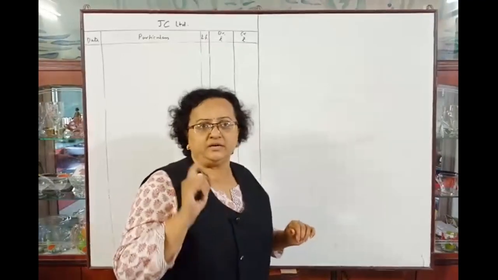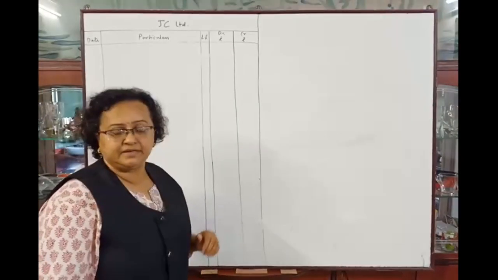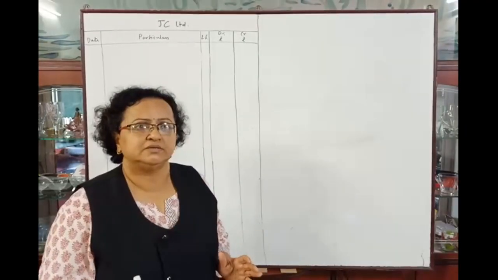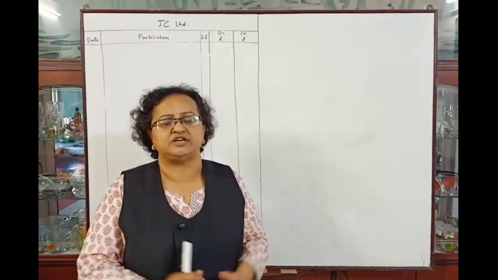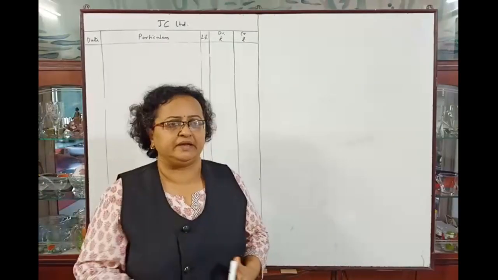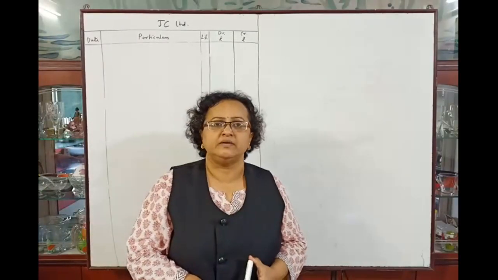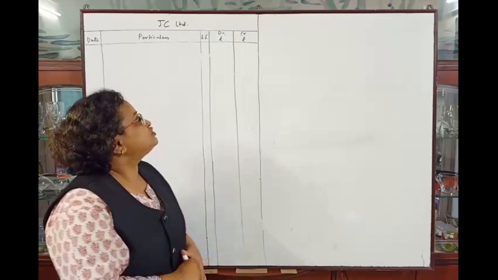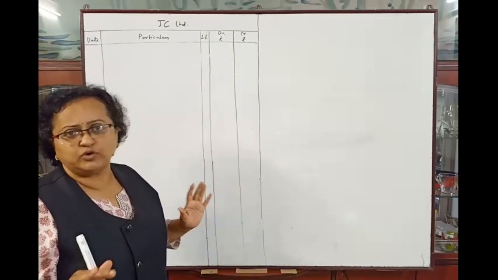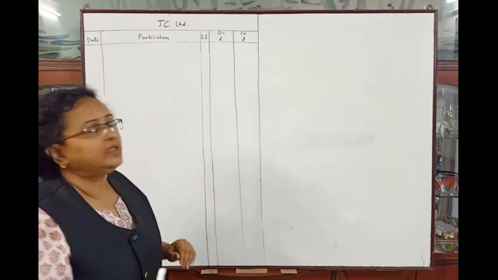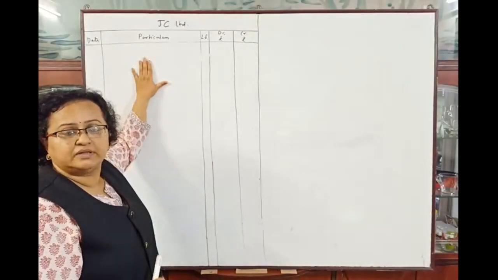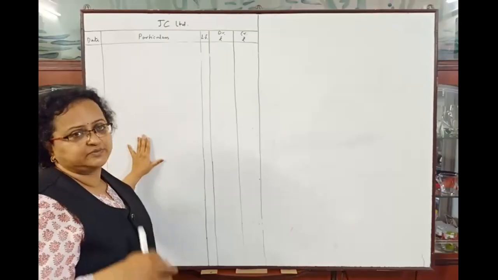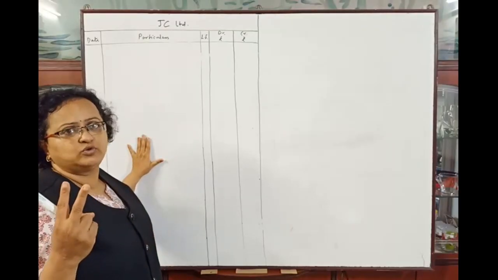So now today's second problem. Let's pass the entries. In this problem, the company invited applications on 50,000 shares at rupees 10 each from the public, and the amount is payable with application. Okay, so only two entries we have to pass. This is very easy. First entry will be the application money received, and second entry will be the application money transferred to share capital account. Only two entries we have to pass.